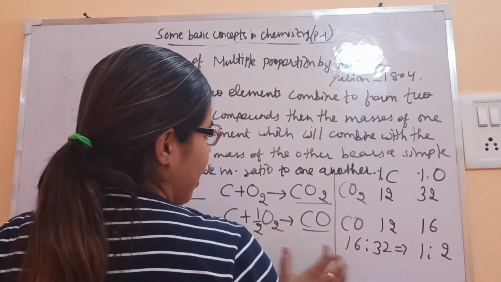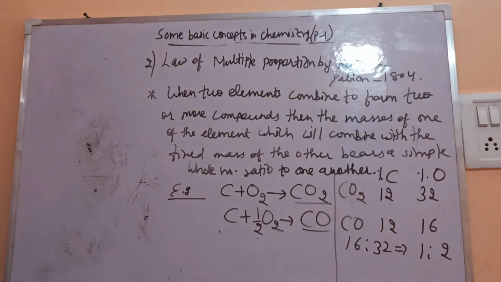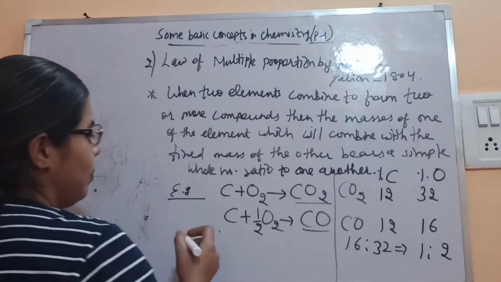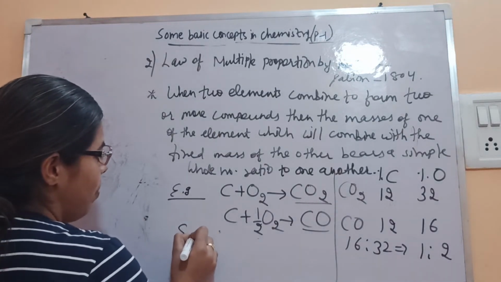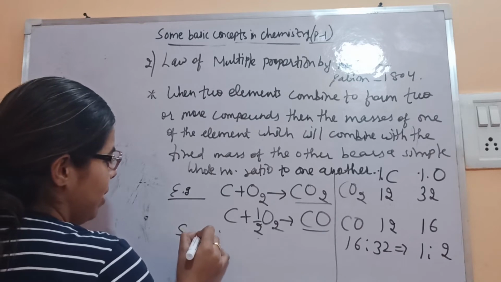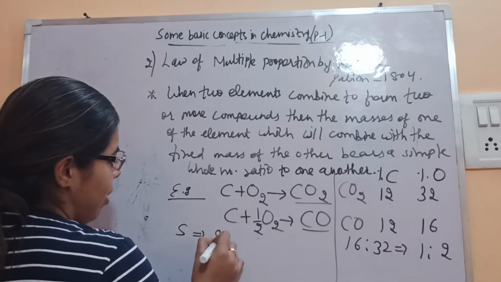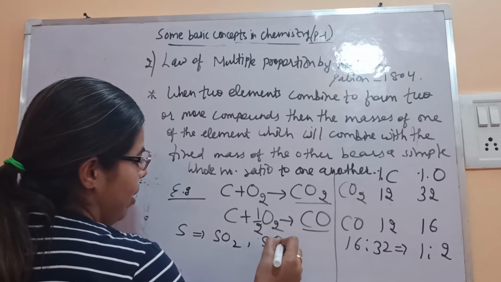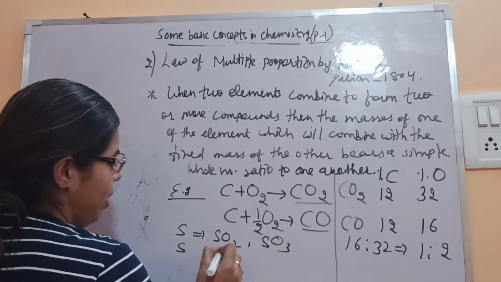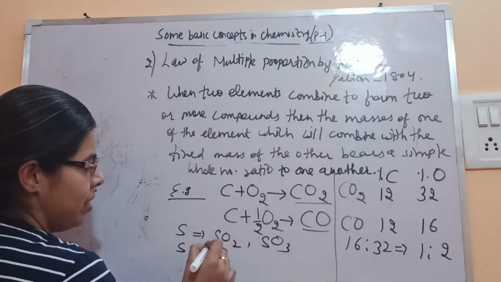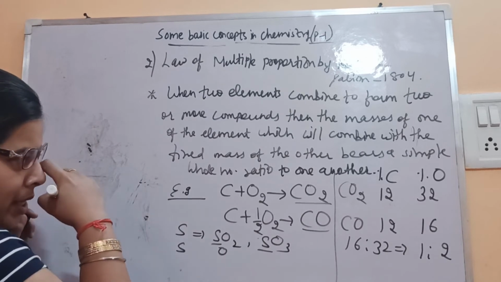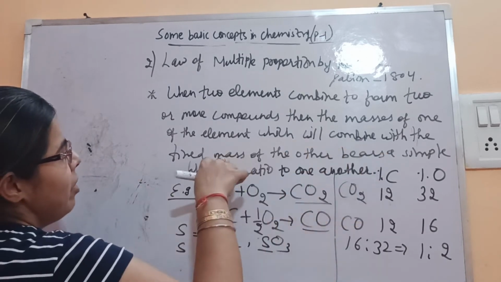Similarly, we can take another example, sulfur. Sulfur forms two oxides with oxygen. One is sulfur dioxide and one is sulfur trioxide. Here sulfur is fixed. Its mass will not change, like carbon, it is fixed and combined with the fixed mass of the other.